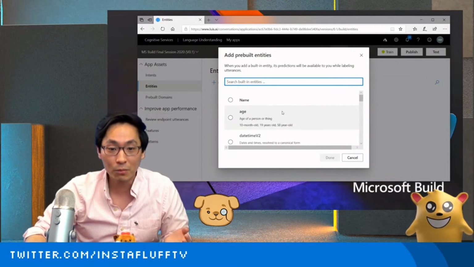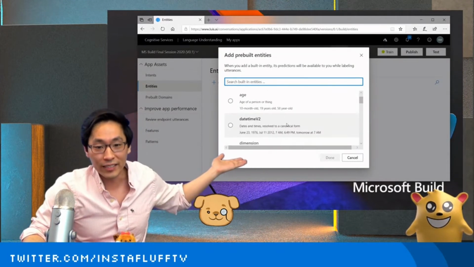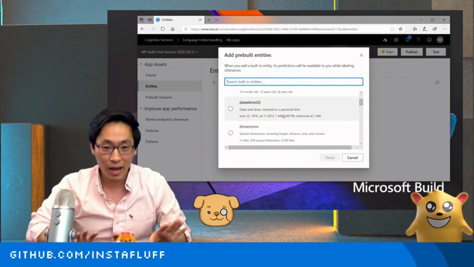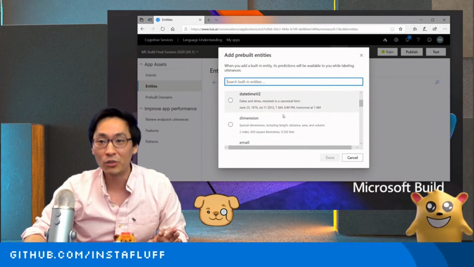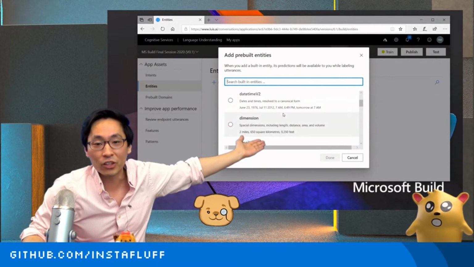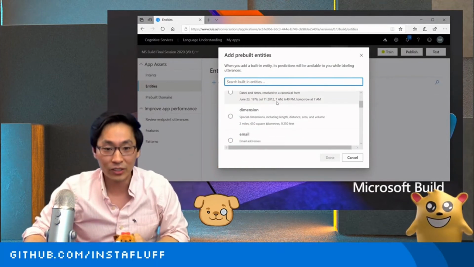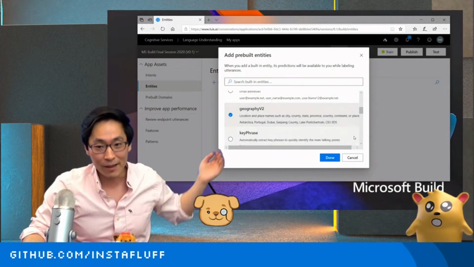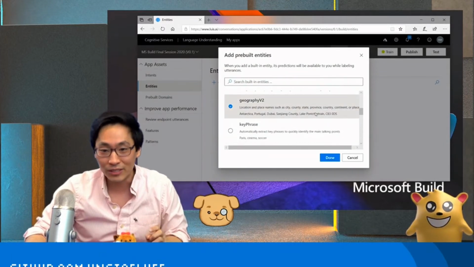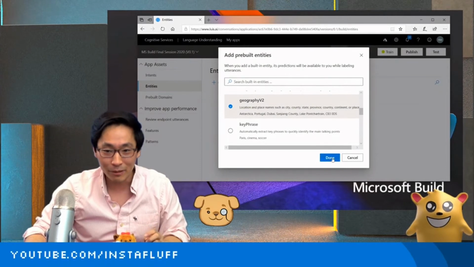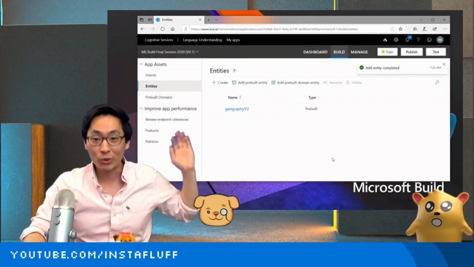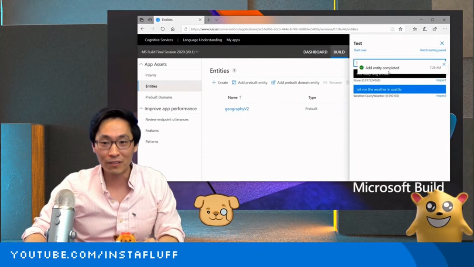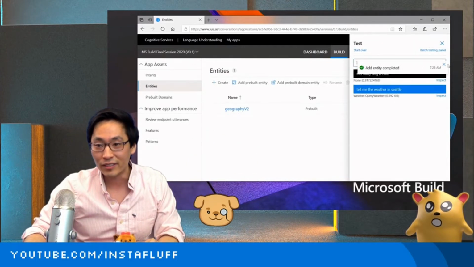There's a whole bunch of pre-built ones like age or datetime. If you want to make a calendar appointment app, or a chatbot that understands when we're looking to book a hotel on Thursday the 20th or something, you can do that, or recognize email addresses. What we want is geography, because geography will give us the city, county, state, province, country, continent, place of interest, all of those. And what's really neat is you don't even have to retrain it. You just add it and it works right off the bat. So there we go, I'm going to close that out.